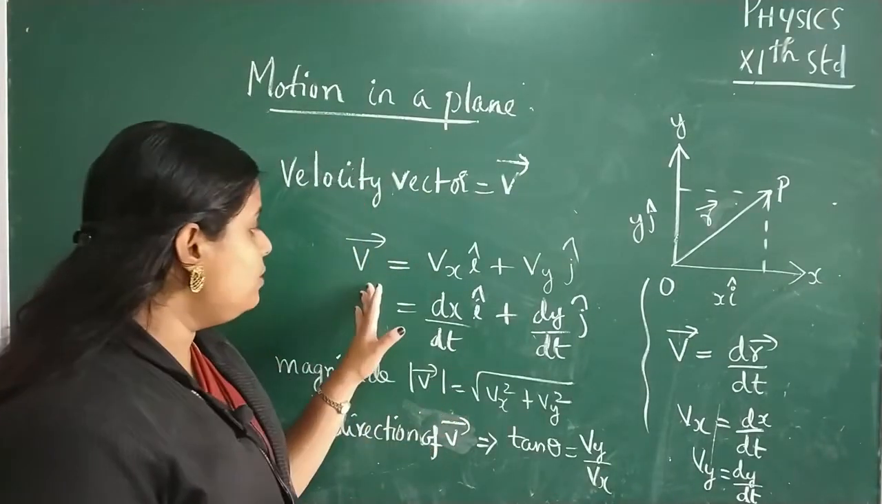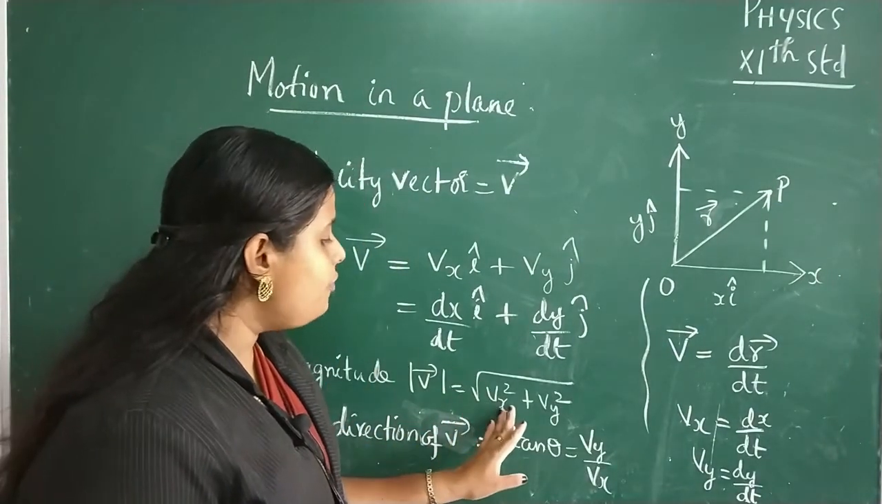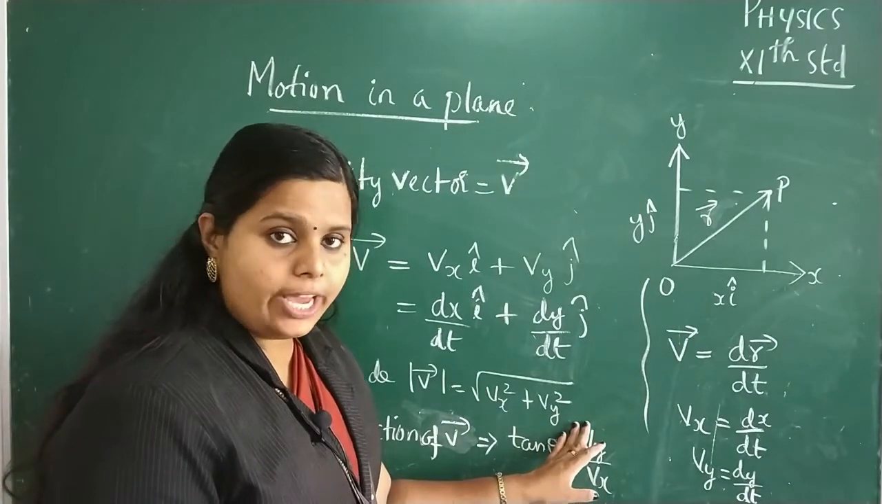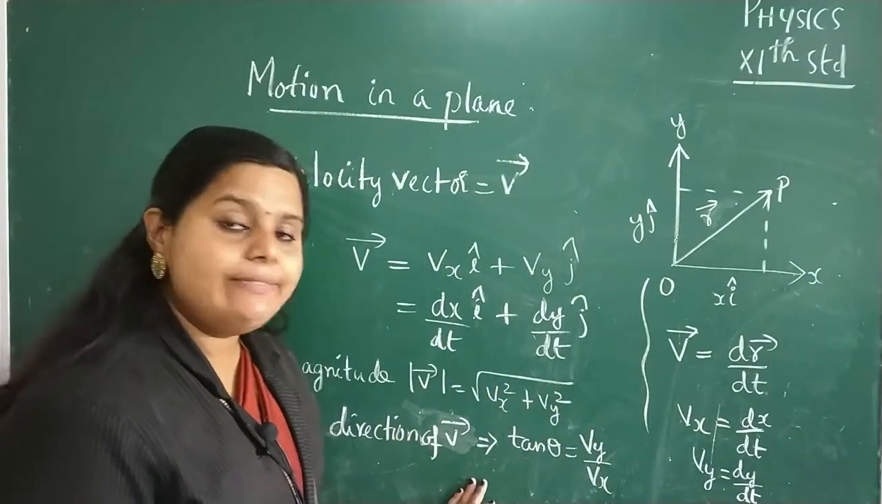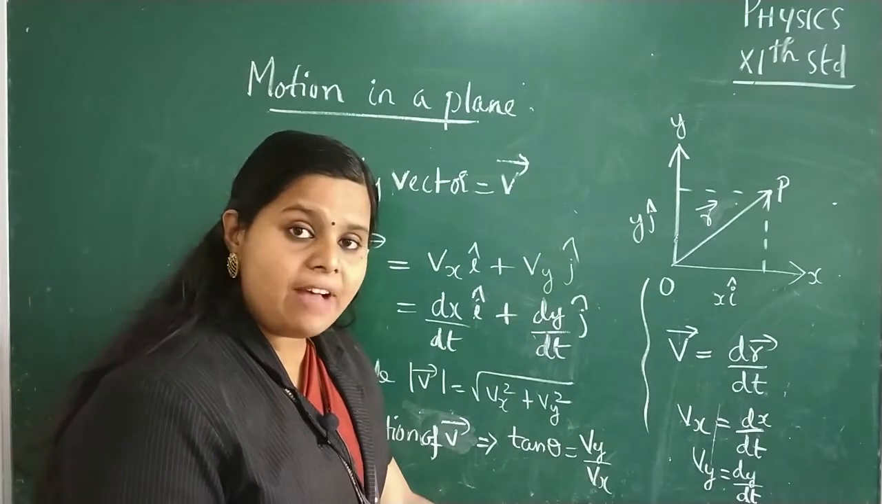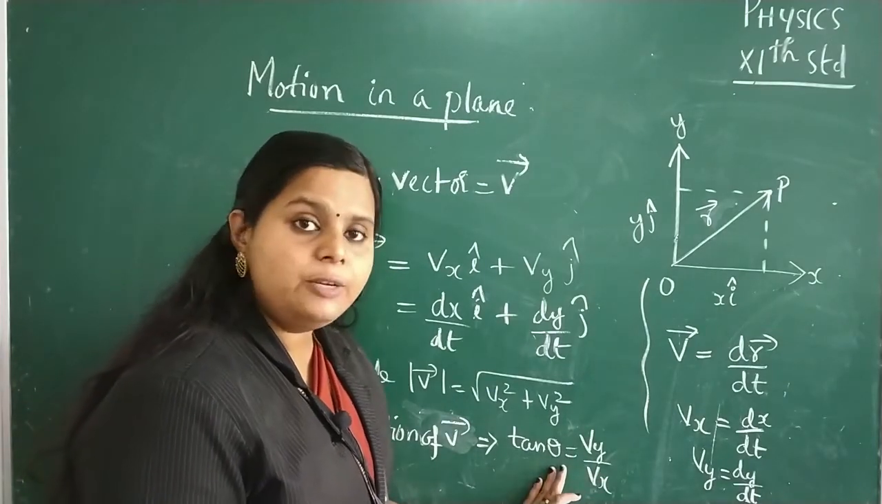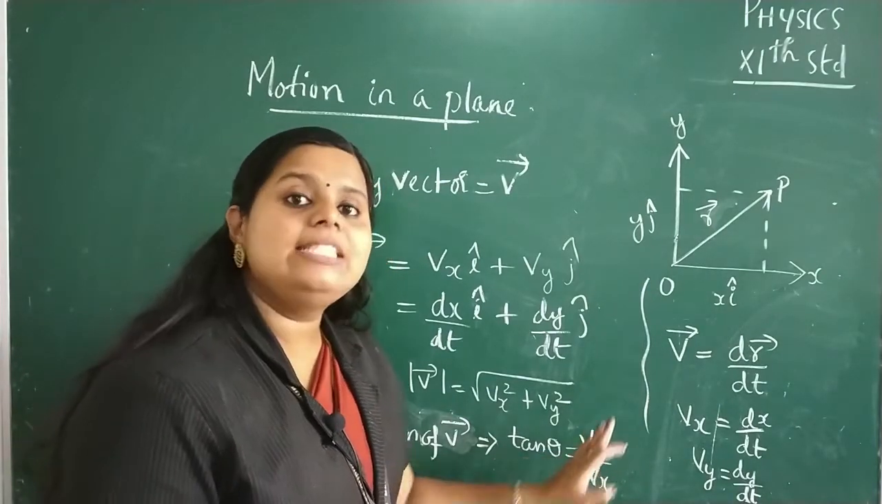Also, the magnitude of the velocity vector v is given as root of vx square plus vy square, and the direction is given as tan theta is equal to vy by vx, where theta is the angle between vx and vy.